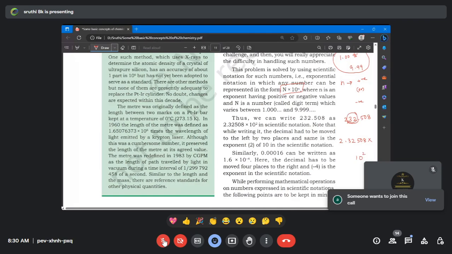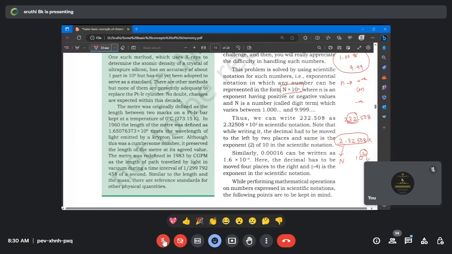Very simple. 2.32508 into 10 to the power of 2. This is our capital N and this is our small n. The small n is a positive value and the capital N is in the range of 1.00 to 9.99. 2.32 falls under 1.00 to 9.99. Am I right?